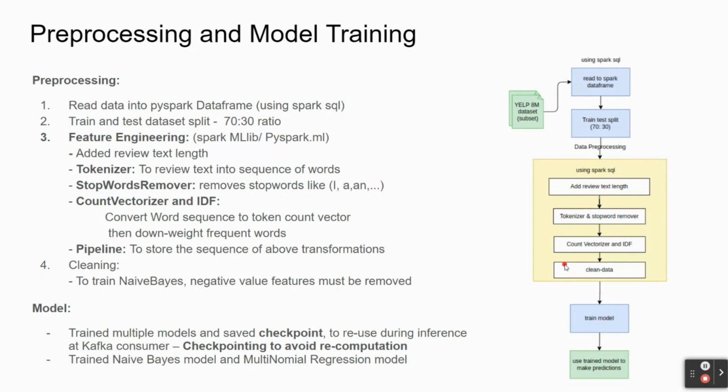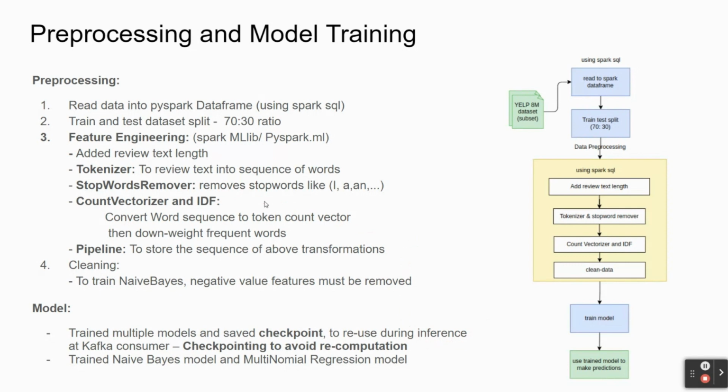Hi, this is Sandeep. I'll be discussing pre-processing and model training. First, pre-processing the data. We have loaded our data into a PySpark data frame, which uses Spark SQL internally. Second, we divide our dataset into train and test data in a ratio of 70:30. Third is the feature engineering layer, which uses the Spark ML library. For example, we have considered a tokenizer, which converts the text into a sequence of words. Second, we have used a stop word remover, which removes unnecessary words like I, a, and. Third, we have used count vectorizer and inverse document frequency, which convert the text data into meaningful numbers.